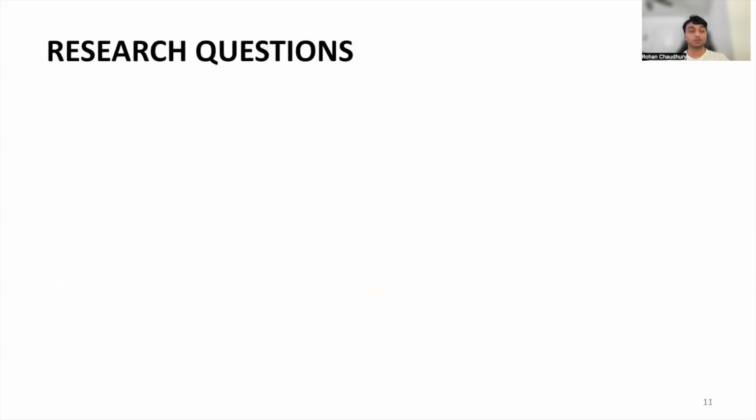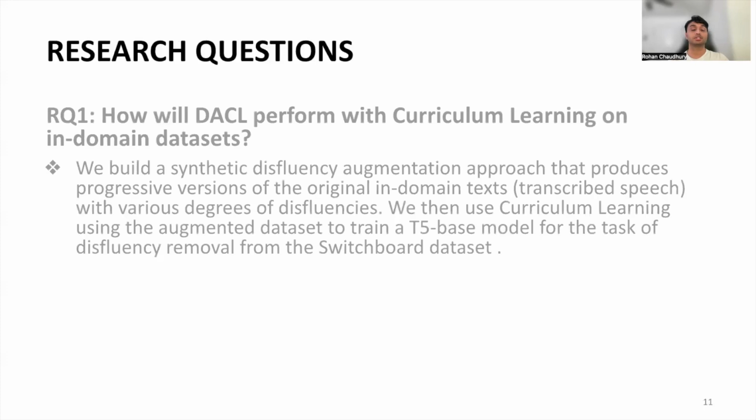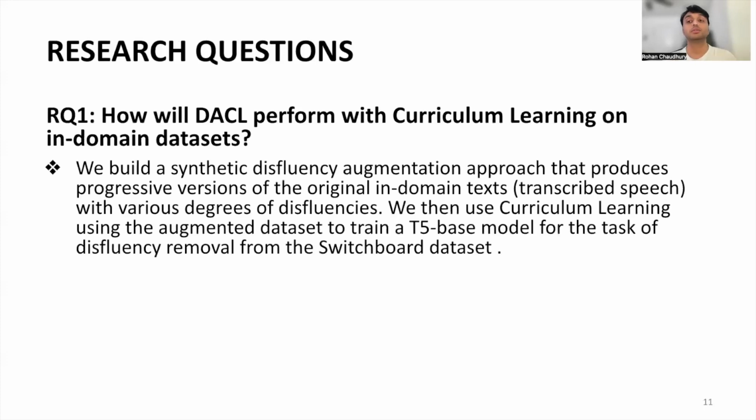Now, in this work, we address 2 research questions. First question is, how will DACL perform with curriculum learning on in-domain datasets? To address that, we build a synthetic disfluency augmentation approach that produces progressive versions of the original in-domain text, or Spotify dataset, with various degrees of disfluencies. We then use curriculum learning using the augmented dataset to train a T5-based model for the task of disfluency removal.